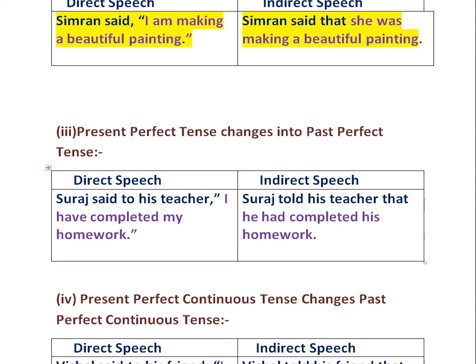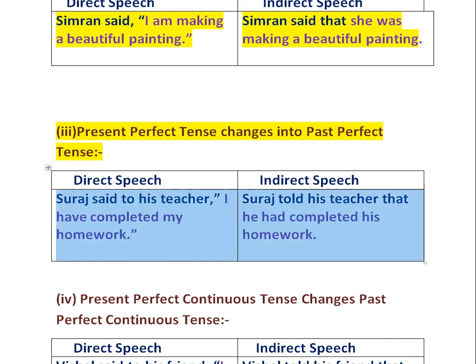The next rule is present perfect tense changes into past perfect tense. Suraj said to his teacher, "I have completed my homework." It changed into Suraj told his teacher that he had completed his homework.